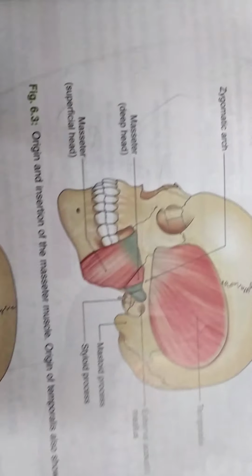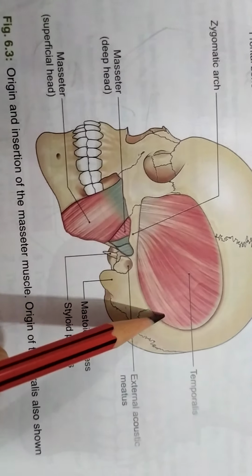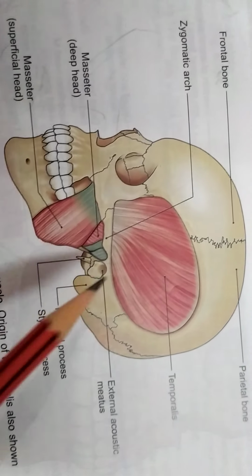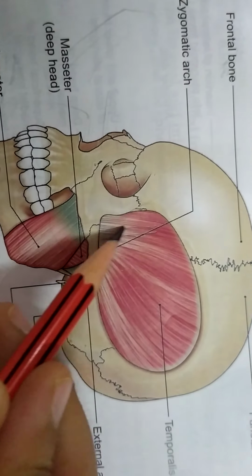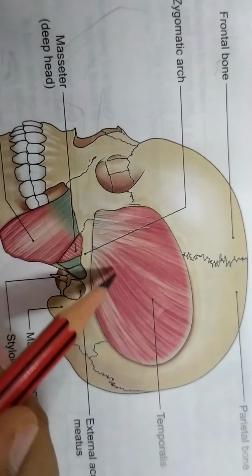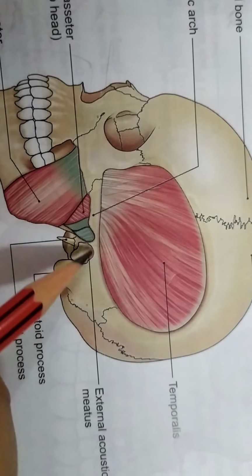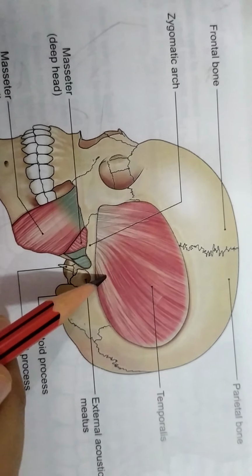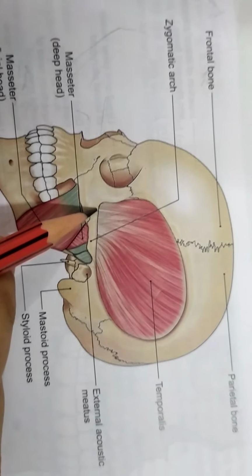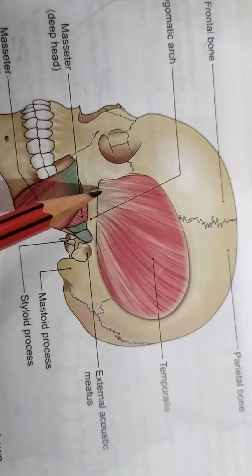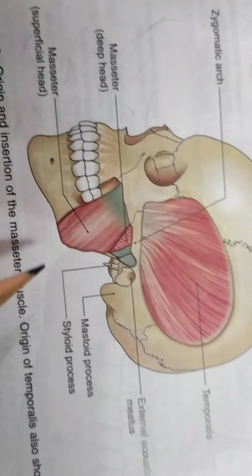See, as I told you, this is the temporalis muscle located on the temple, and you can see three fibers very clearly. These are the anterior fibers which are vertically placed. These are the middle fibers which are placed at an angle, while these are the posterior fibers which are horizontally placed. And all these fibers converge on the coronoid process. Okay, that is, they receive their insertion on the coronoid process.